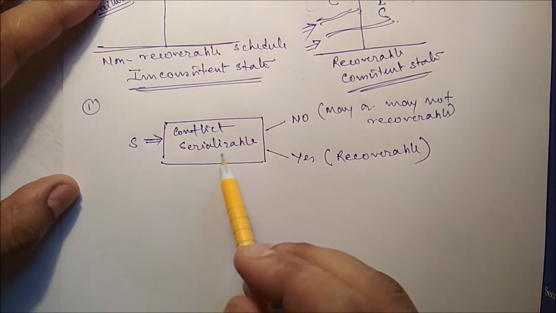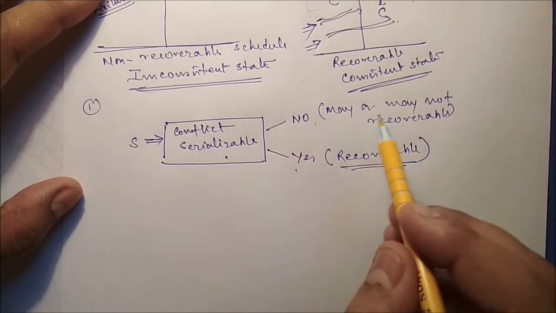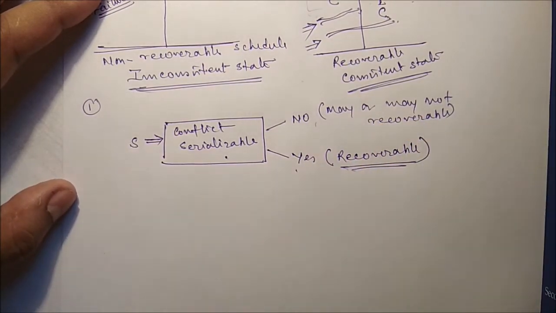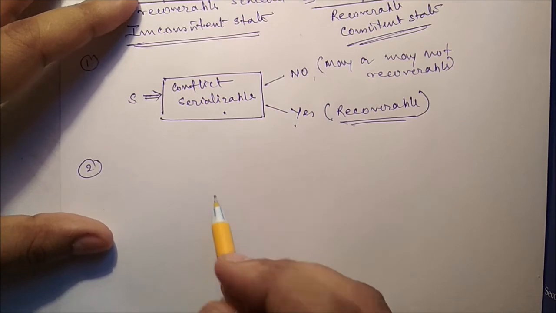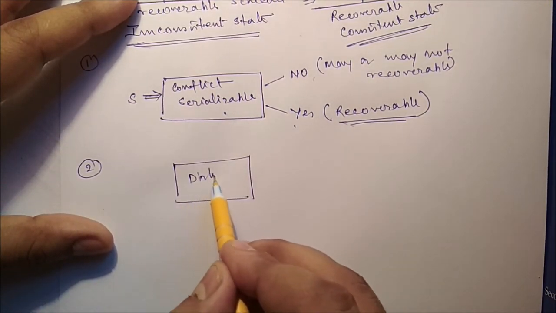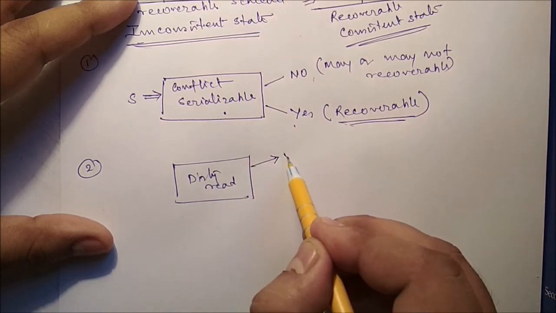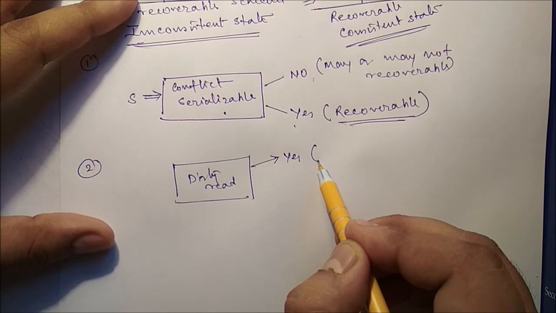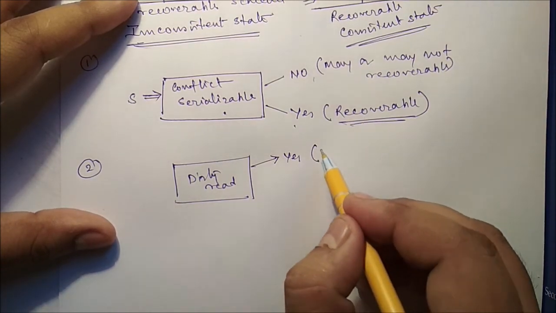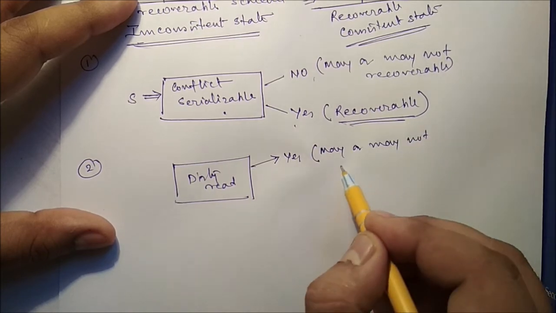Are you getting this one? So if the schedule is conflict serializable, yes, definitely it is recoverable. If it is not, it may or may not be recoverable. Second is to check whether any dirty read is there or not. Is there any dirty read? Now if a dirty read is there, if it is yes, then what? It may or may not be recoverable.